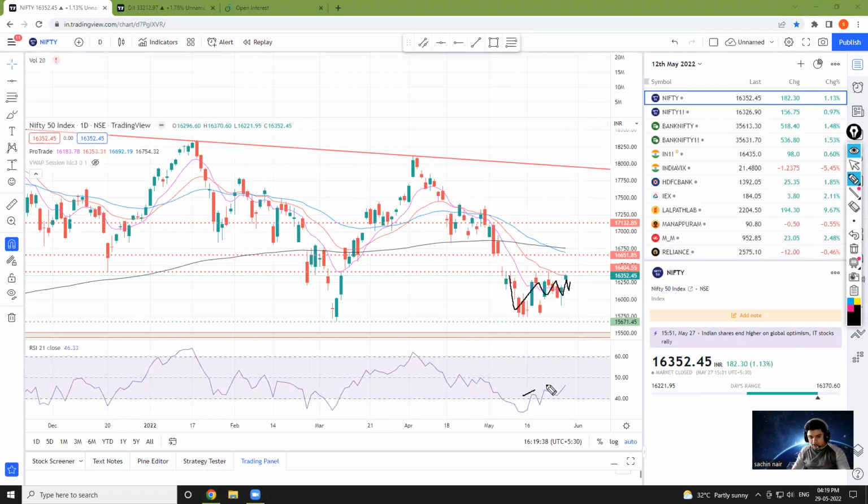Right now, another thing that I want to tell you guys is you can see here we were stuck in a range, but here RSI is giving a breakout. Okay, so strength is there, underlying strength is there. That's why since the last 2-3 days, that is Wednesday, Thursday, Friday, I have been constantly telling all our premium members to go on buy side.